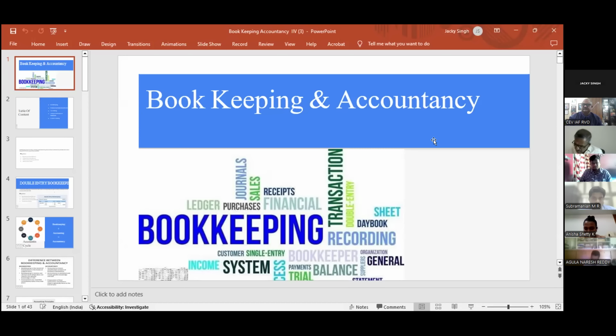Sir, break-even analysis, the third part, is where there is a situation of no profit, no loss. That comes under break-even analysis. Okay, sir. Any other doubt? In that, three heads are there: one is cost calculation, another is budgetary calculation, and the third one is a motivational tool. Okay, sir. Thank you.